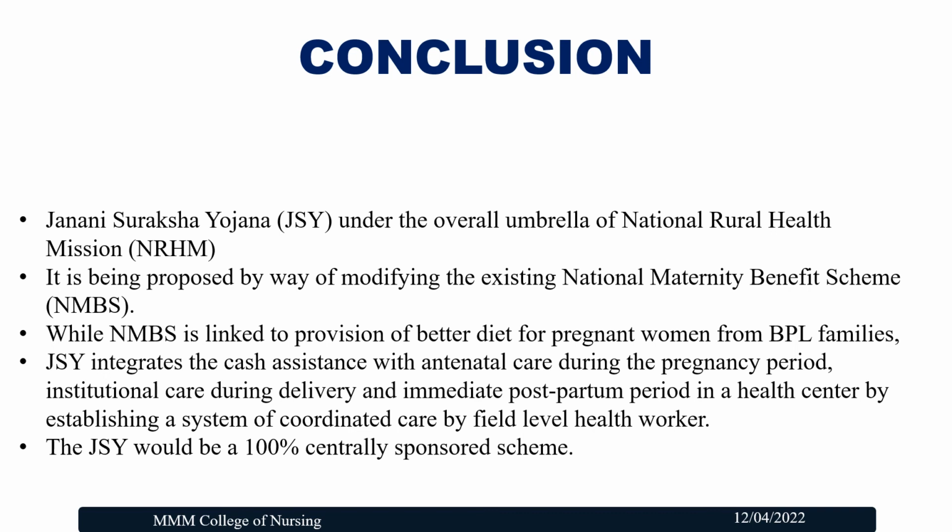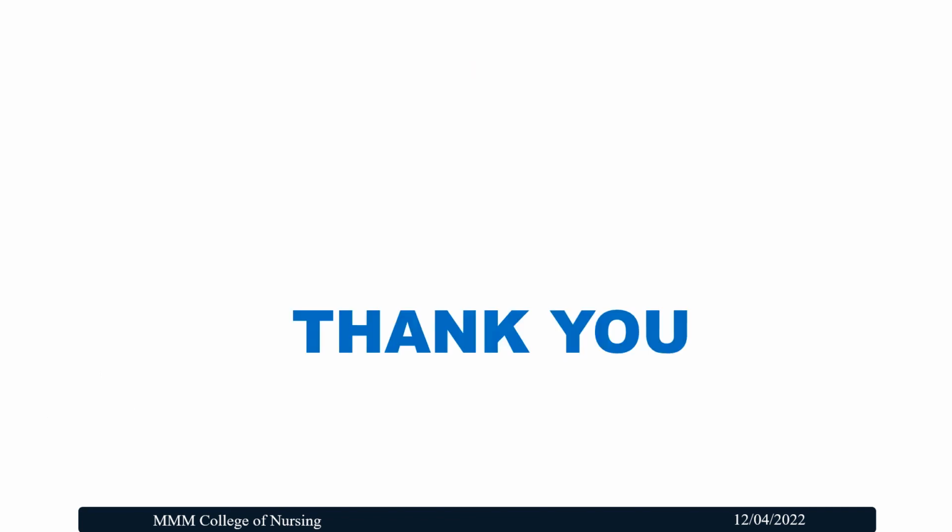While NMBS is linked to provision of a better diet for pregnant women from BPL families, this JSY integrates cash assistance with antenatal care during the pregnancy period, institutional care during the delivery time, and the immediate postpartum period in a health center, by establishing a system of coordinated care of field level health workers, especially through the Anganwadi worker or ANM or through the ASHA. The JSY would be a 100% centrally sponsored scheme. Thank you for your patience listening.